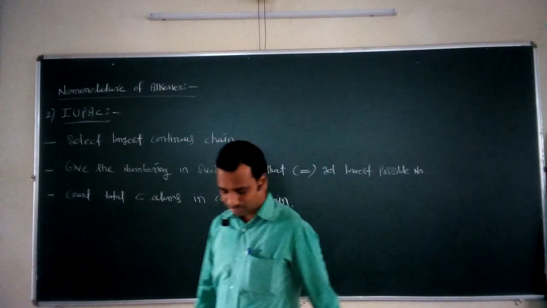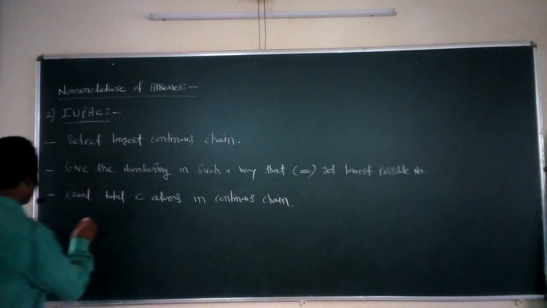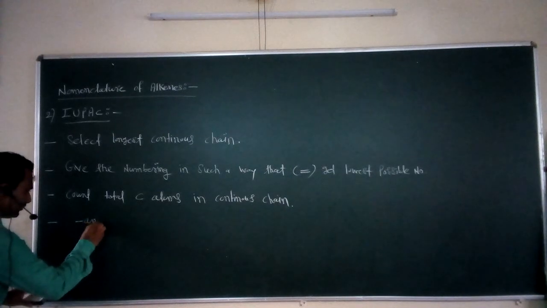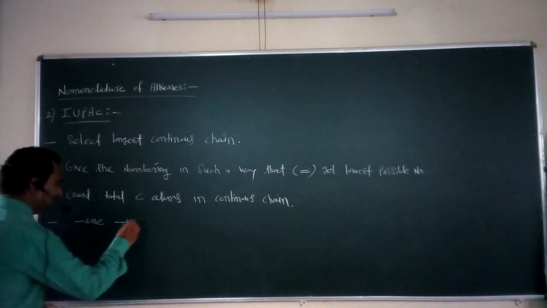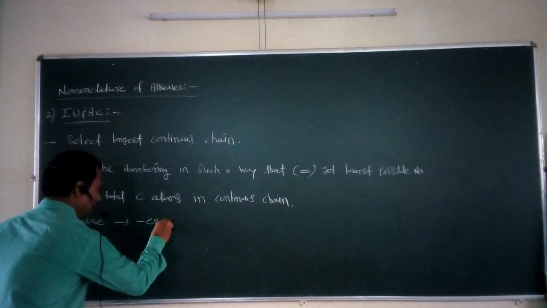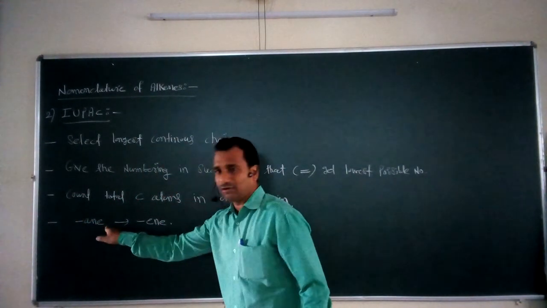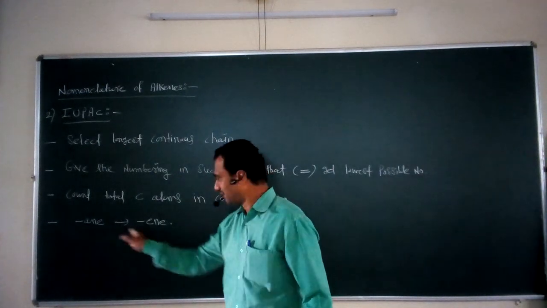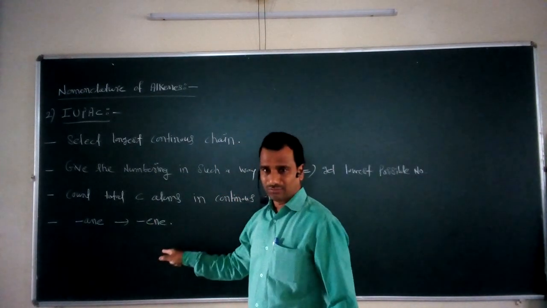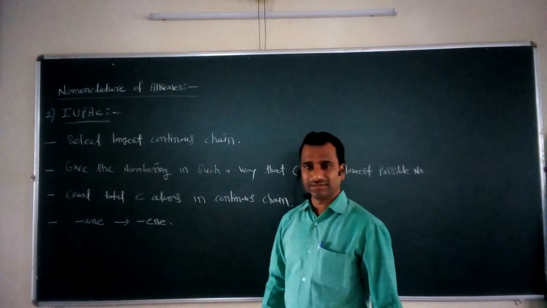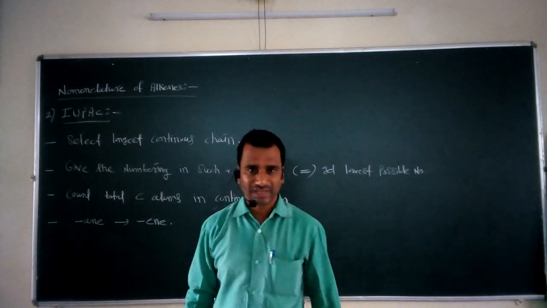After that, in the next step, you have to replace ANE by the suffix ENE. You have to replace the ANE of the parent alkane by the ENE. So this is the next step for assigning the IUPAC name for the particular alkene.